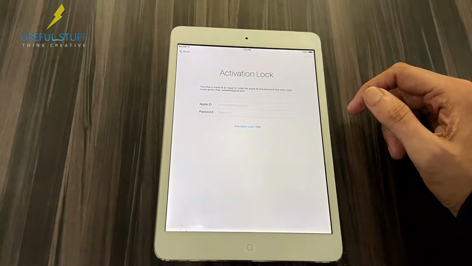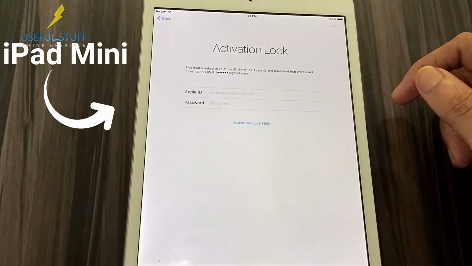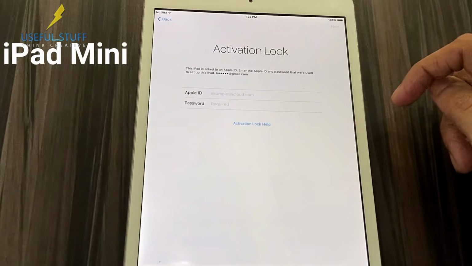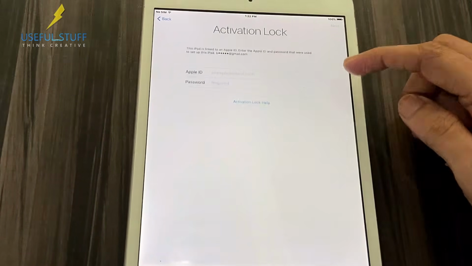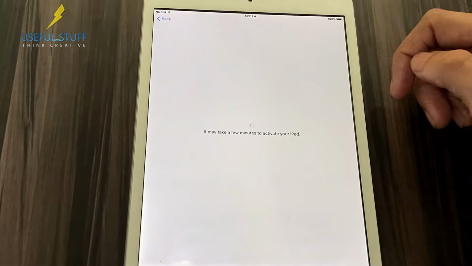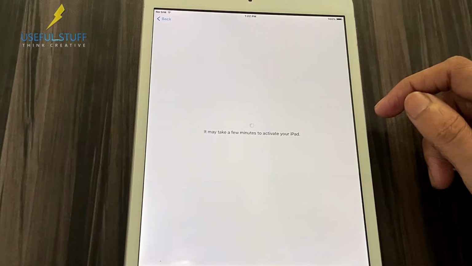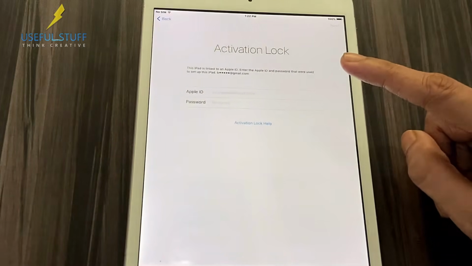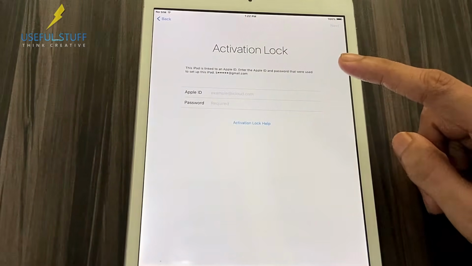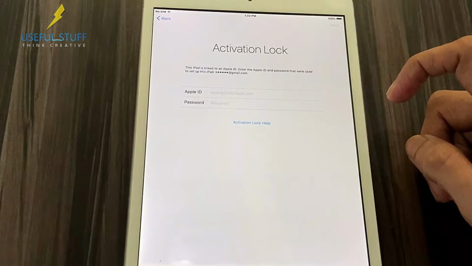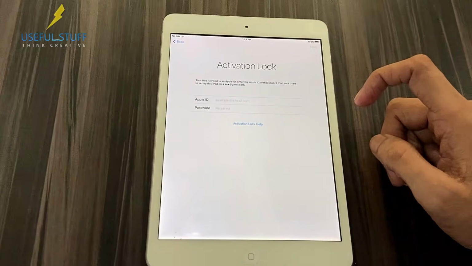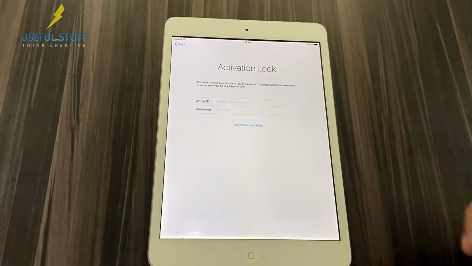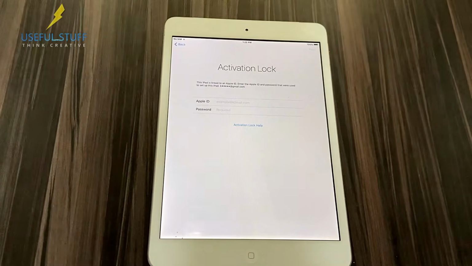So as you can see, this is my iPad mini first generation, and it is currently in the activation lock page. So this method might be a little lengthy if you're doing it for the first time, but I hope it will give you good results. So kindly watch the video till the end. Any confusions, kindly comment down. So enough of talking, now let's start it.